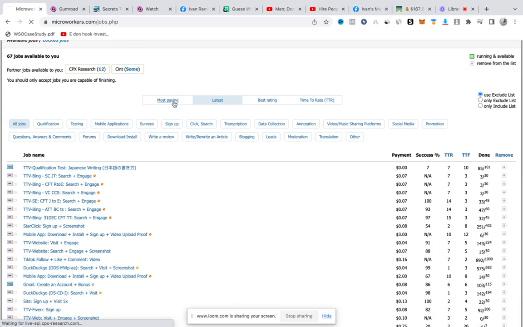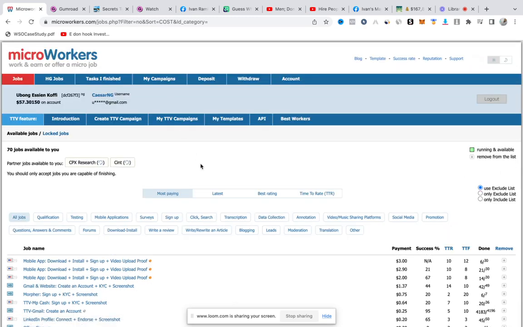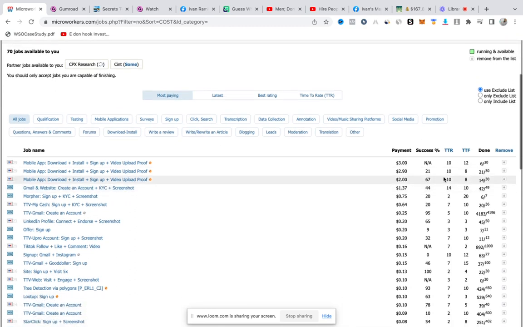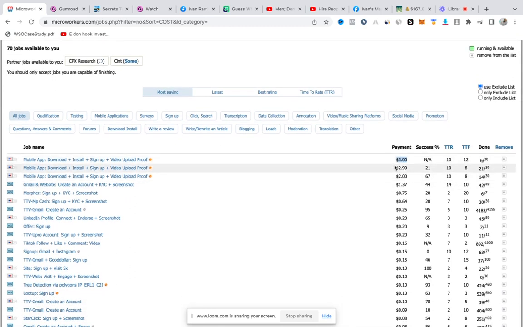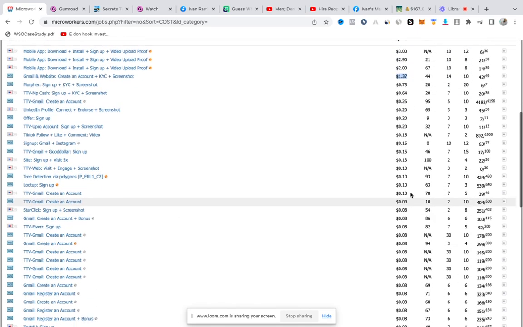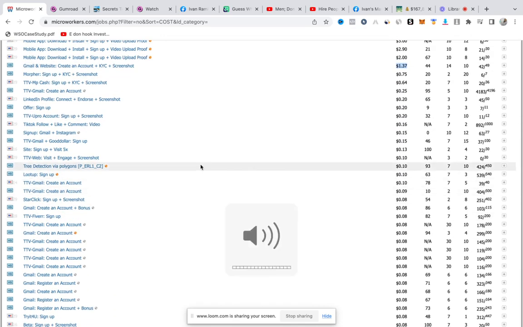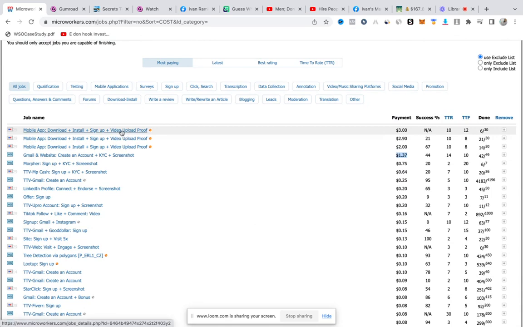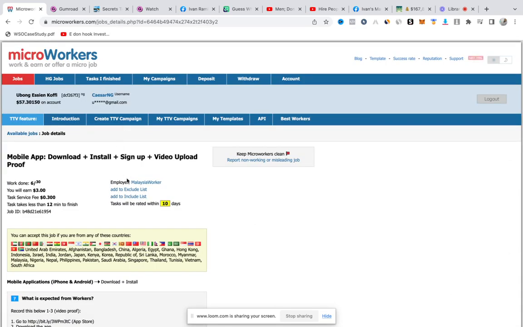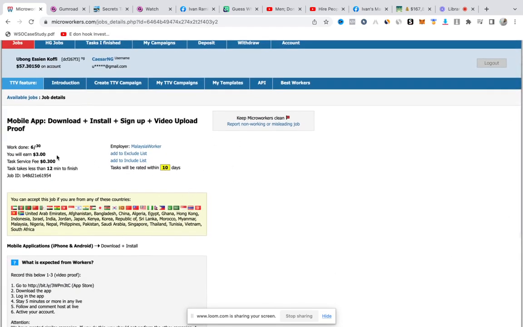So you can see, if you want to work on the platform, you can sort by most paying. You can see you could get as much as $3 for a task. You could get 2.9, 1.37 and all of that for completing several tasks on this platform. Then you could just click in to see what task you have to complete. For this $3 offer, what you have to do is download, install, sign up, and then upload video proof. Then you get $3 back.